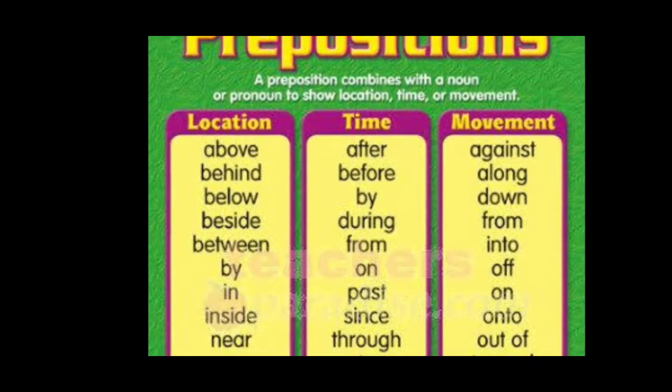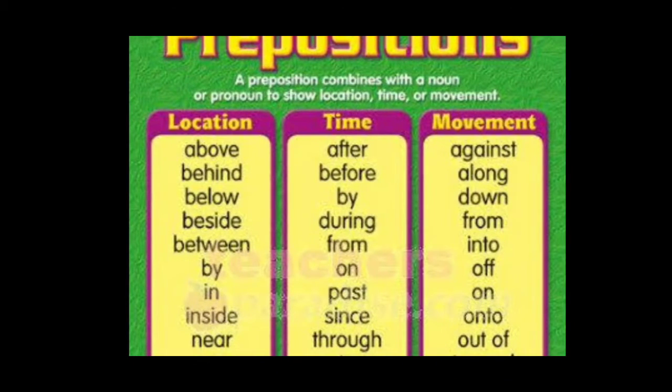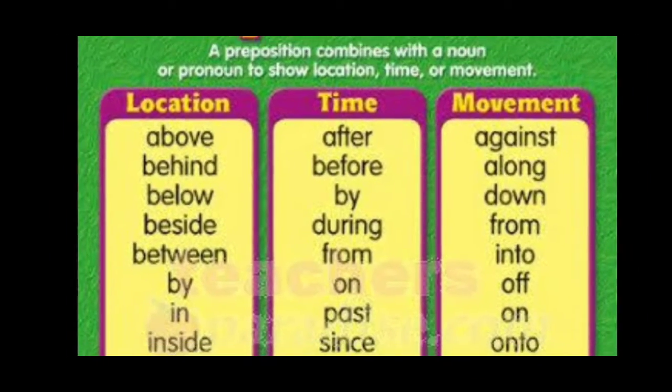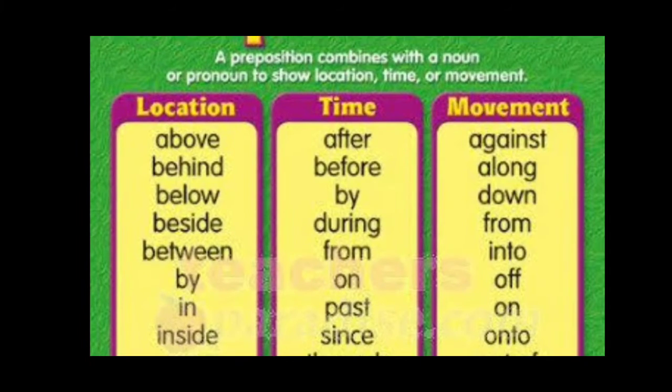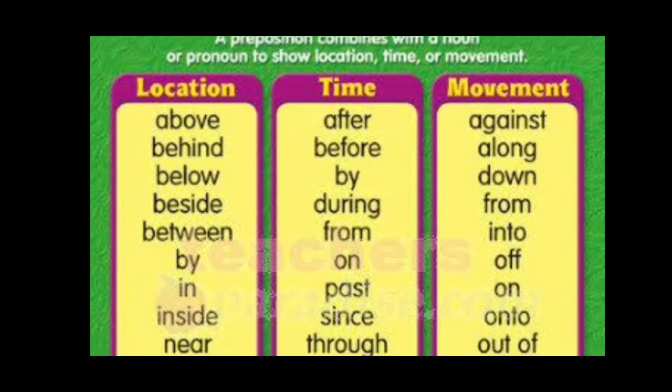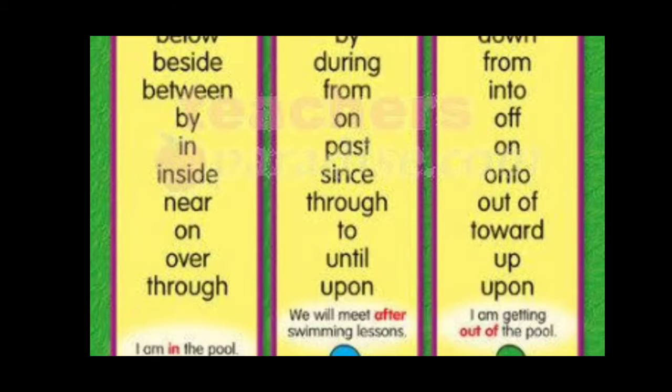Let me read it for you, children. For location, the first ones are above, behind, below, beside, between, by, in, inside, near, on, over, through.